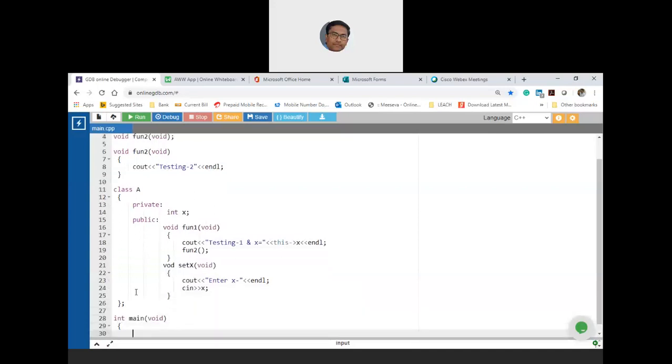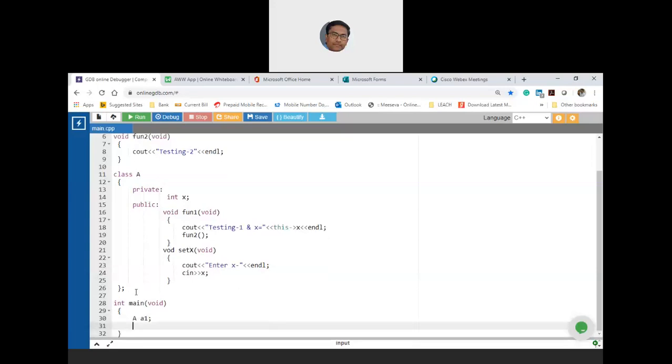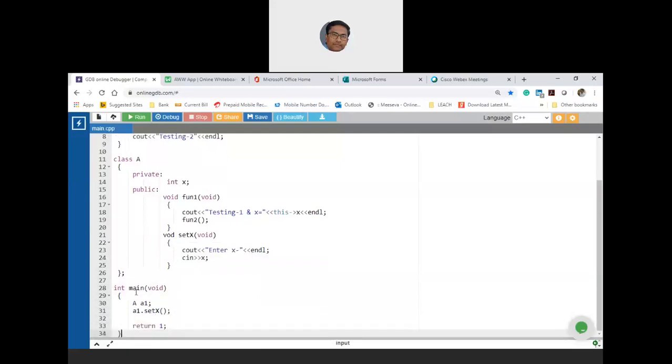Now let us start creating an object a1. Now I'll use a1 dot set x, so you are initializing the value. Let us say the user has entered the value of x is equal to 2. Now before I return this process as true, I'll call function 1 as a1 dot fun1.